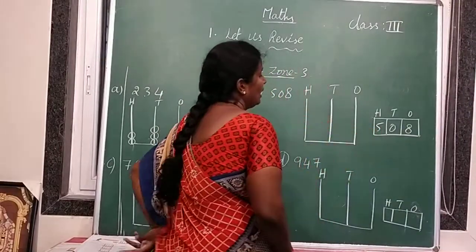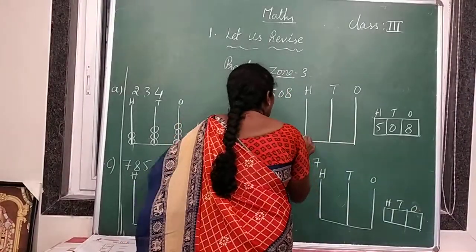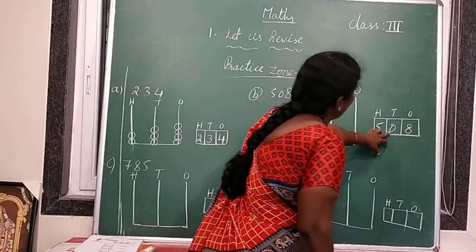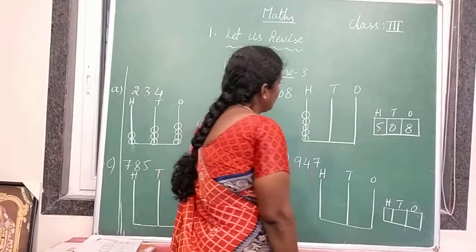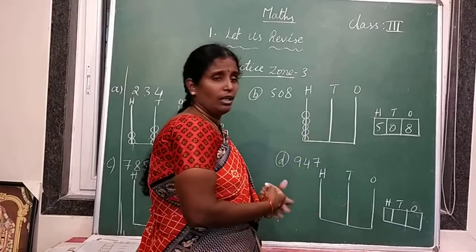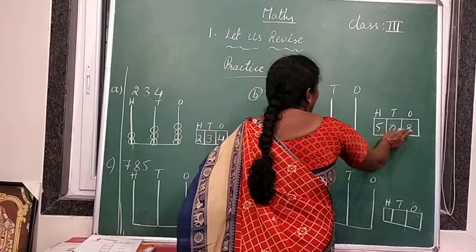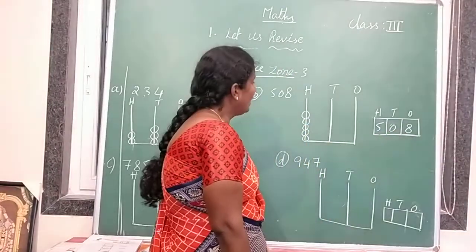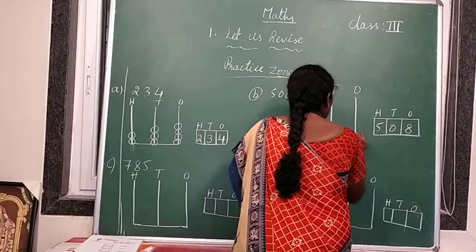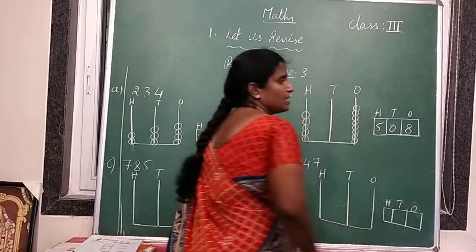Now represent these 5 hundreds on the abacus. So draw 5 beads in the hundreds place. 1, 2, 3, 4, 5. And how many tens are there? 0 tens. So how many beads should we draw on the tens spike? We should not draw any bead. And how many ones are there? 8 ones. So we should draw 8 beads on which spike? Ones spike. 3, 4, 5, 6, 7, 8.